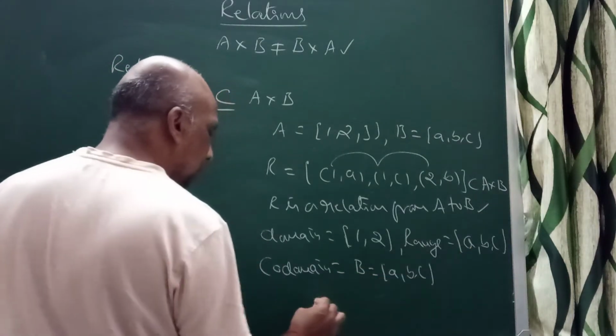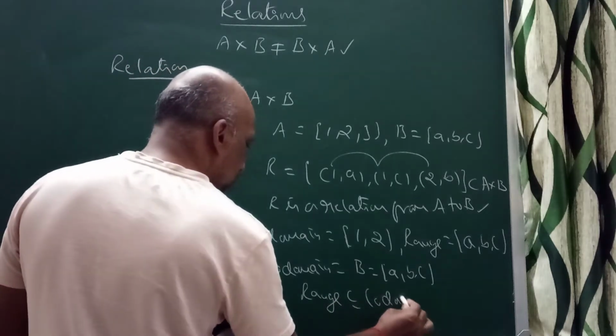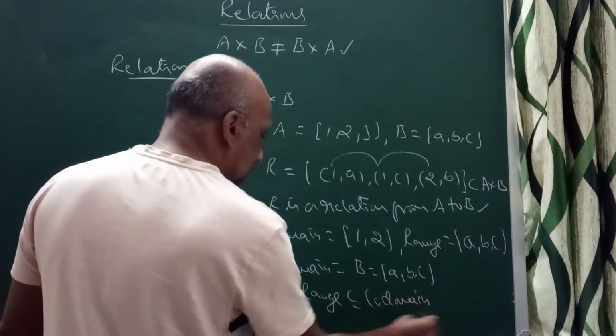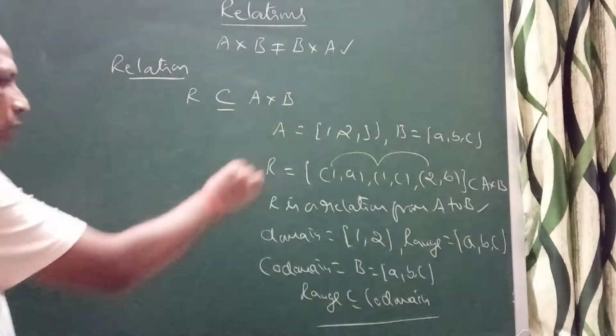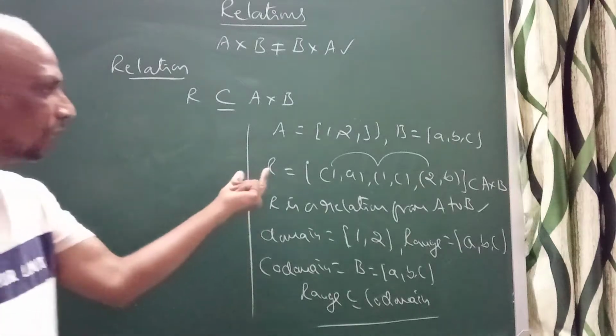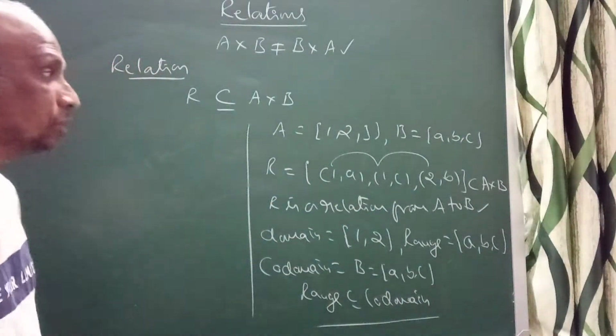You can observe here, range is always a subset of codomain. That you can remember. I told you every subset of A cross B is known as a relation. So what is the number of subsets of A cross B?